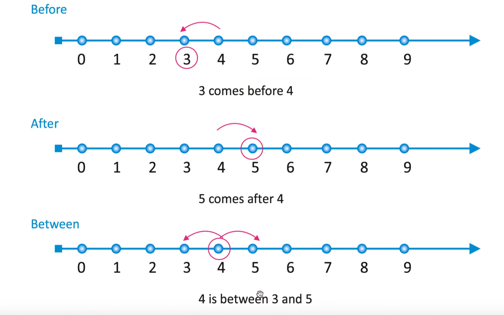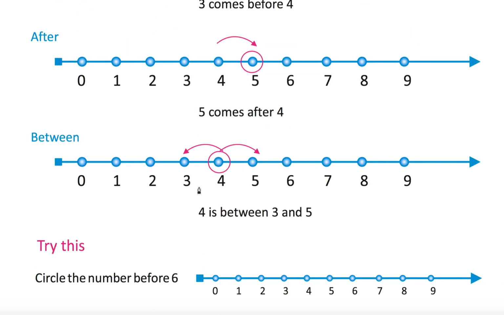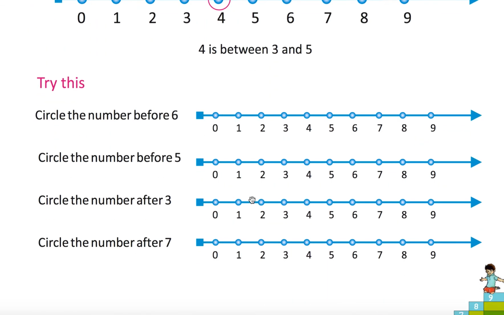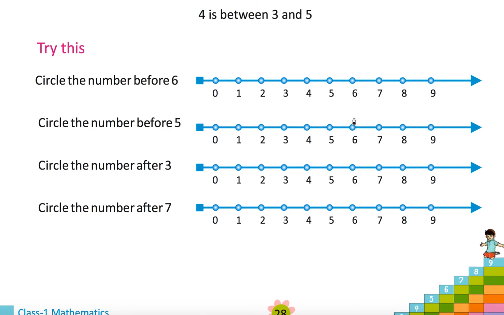So observe the number strip. 3 is before 4, 5 is after 4. So 4 lies between 3 and 5. Okay. So circle the number before 6. That we will circle. Okay. That is nothing but 5. This is not circled.